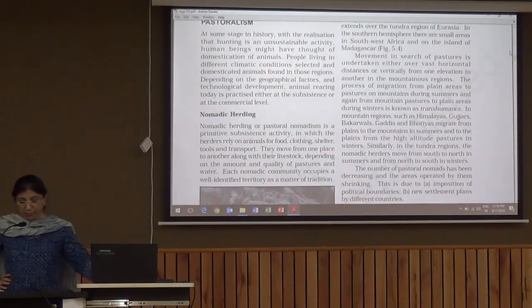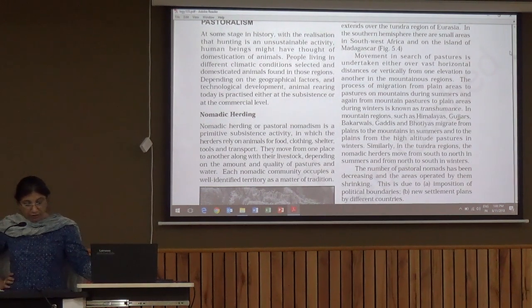Nomadic herding or pastoral nomadism is a primitive subsistence activity. So this is mainly for their own consumption, for their sustenance of life, in which the herders rely on animals for food, clothing, shelter, tools and transport. So their entire life revolves around their herds or cattle. They move from one place to another with their livestock, depending on the amount and quality of pastures and water.